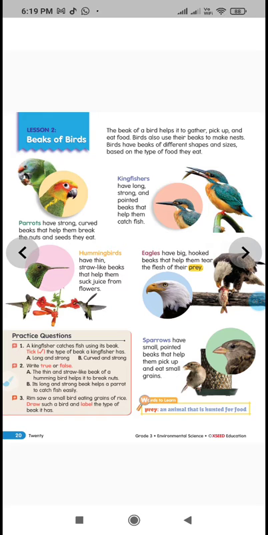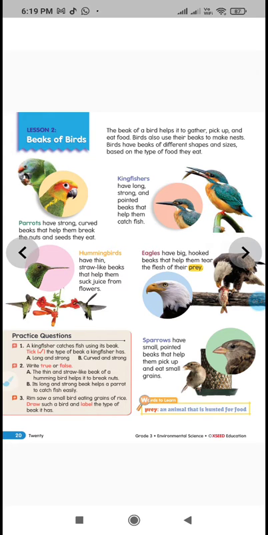Next two are true or false. The thin and straw-like beak of a hummingbird helps it to break the nuts. Is it using a straw-like beak for breaking nuts? No, it's using it to suck the nectar. So the first one is false.